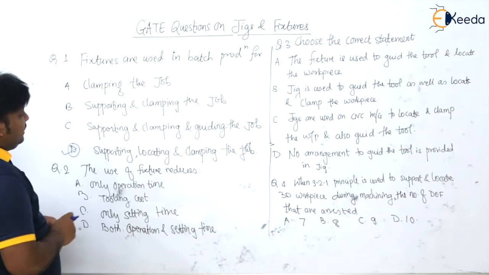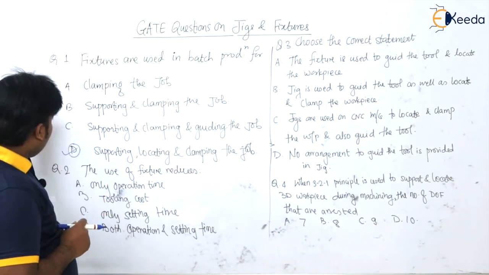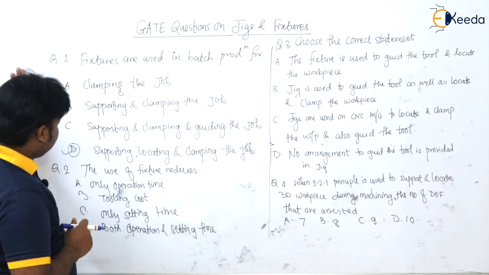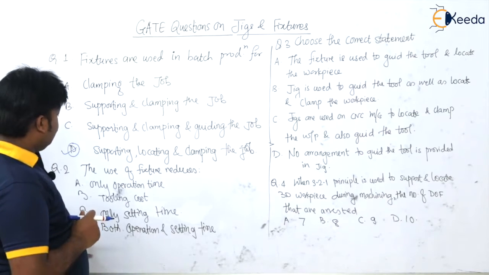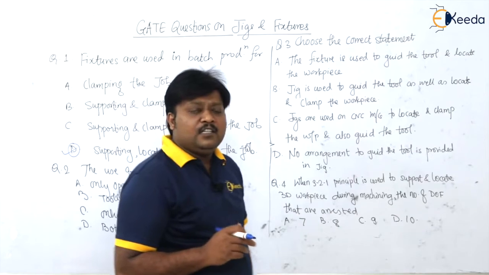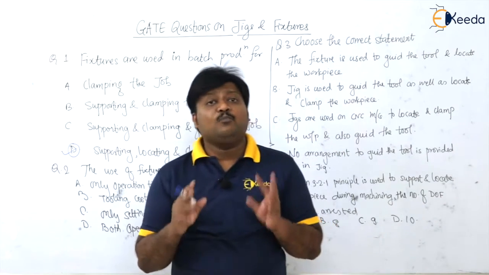Next question, again on fixtures. The use of fixture reduces. Option A, only operation time. Option B, tooling cost. Option C, only setting time. Option D, both operation and setting time. We know very well that a fixture never interferes with the operation time.